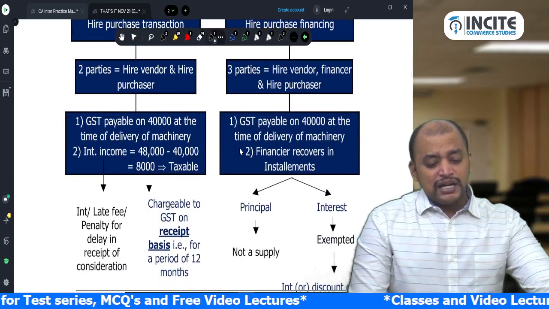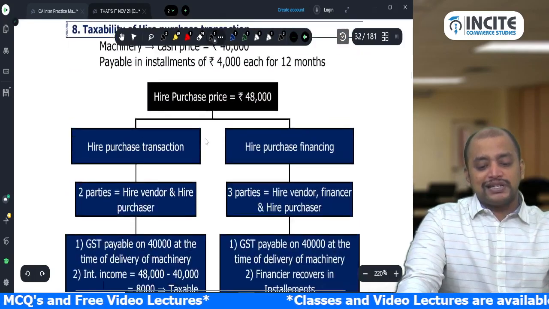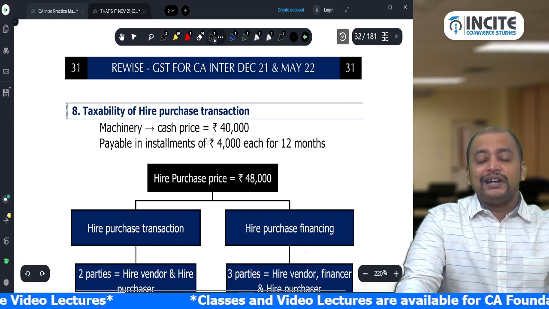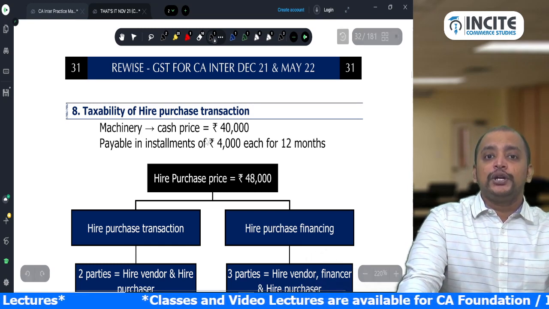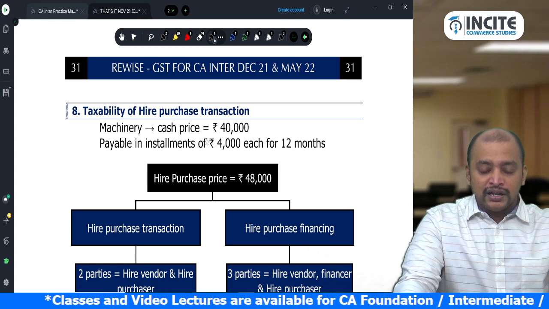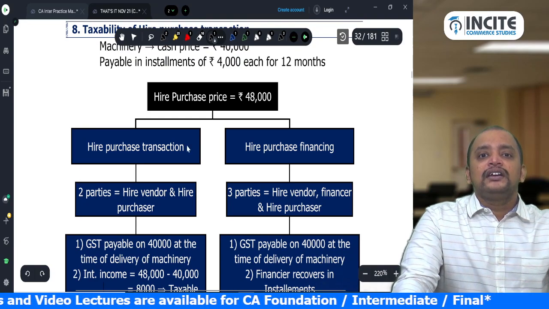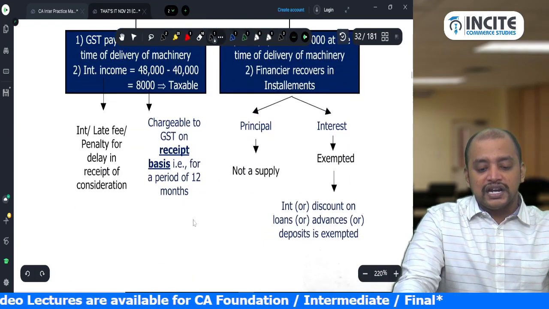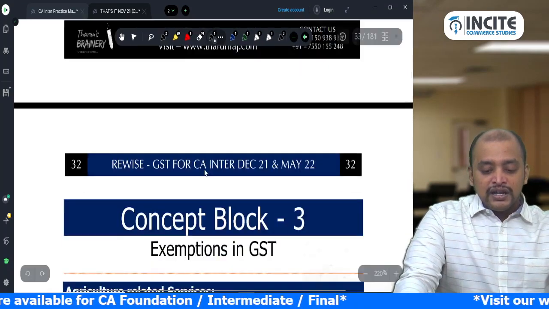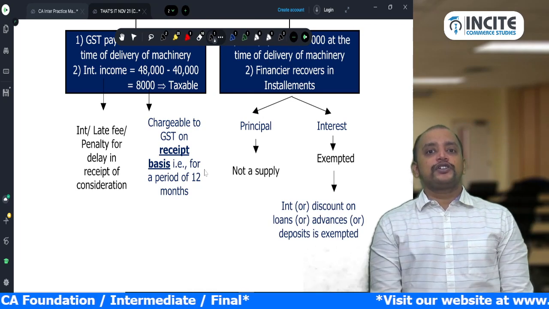Then taxability of a hire purchase transaction. This we discussed in detail in value of supply. While discussing value of supply, I told you how tax will be payable on a hire purchase transaction. Hire purchase transaction versus hire purchase financing, the nitty-gritties of this we already discussed. It is just a repetition which I have given here. So these are the various circulars that we have. With this we completed concept block number 2.